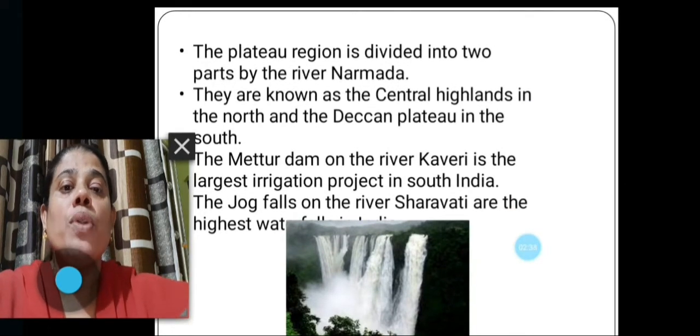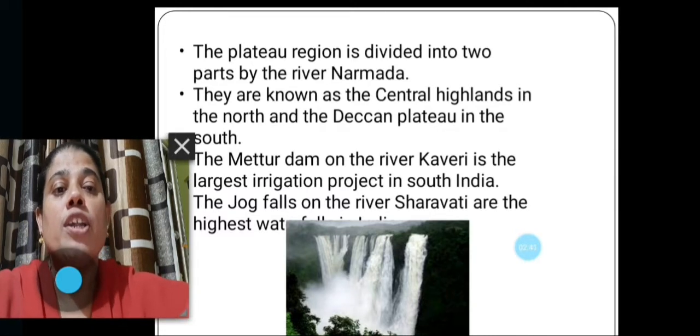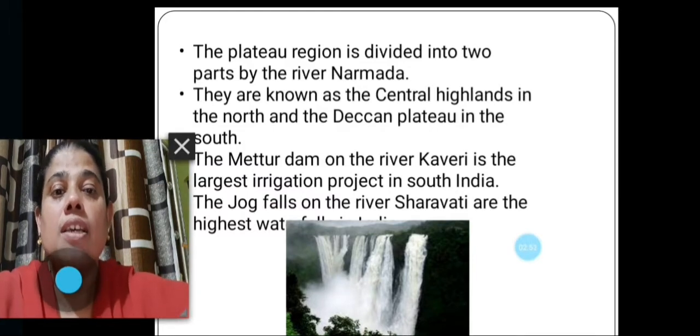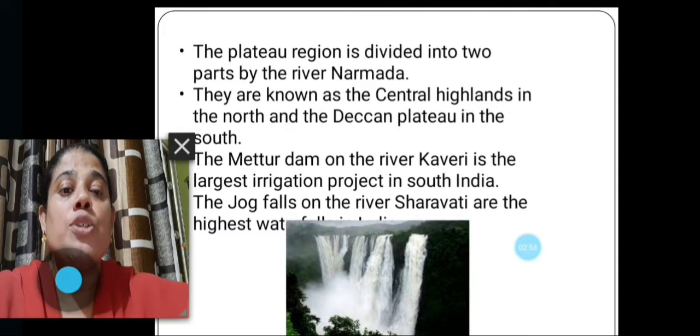The plateau region is divided into two parts by the river Narmada. They are known as the Central Highlands in the north and the Deccan Plateau in the south.